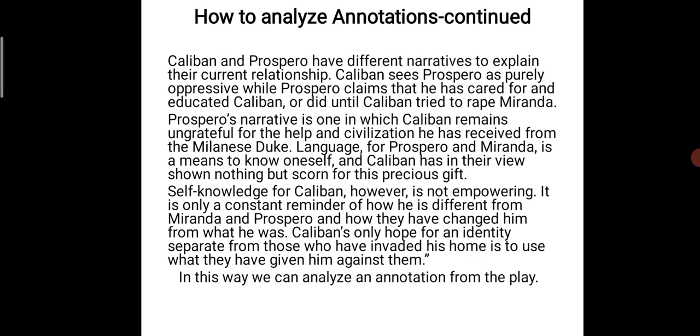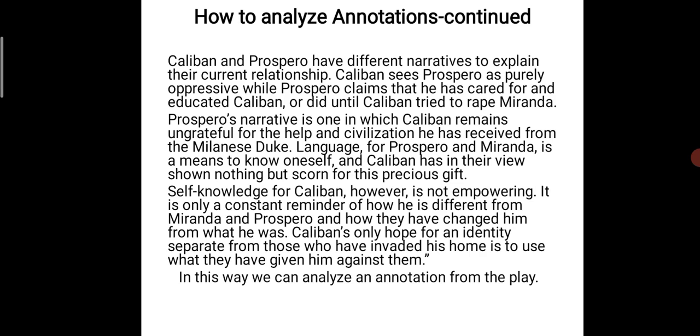Caliban and Prospero are enemies because Caliban thinks that Prospero is trying to oppress Caliban. Prospero thinks that he is educating Caliban, but Caliban has tried to rape Miranda, and Prospero has prevented him from raping Miranda.